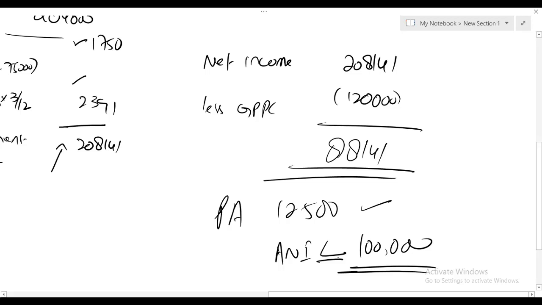When it comes to the reduction of the annual allowance of 40,000 in case of pension, it only reduces when threshold income is more than 200,000 and adjusted income is more than 240. Even if one of the conditions is not met, the annual allowance limit will not reduce. Now listen carefully. The format of net income and the format of threshold income is the same. Since the threshold income is not more than 200,000, the annual allowance of 40,000 is available in the current year 2021 and the 40,000 limit will not reduce.